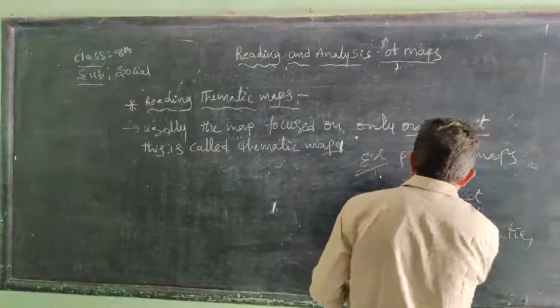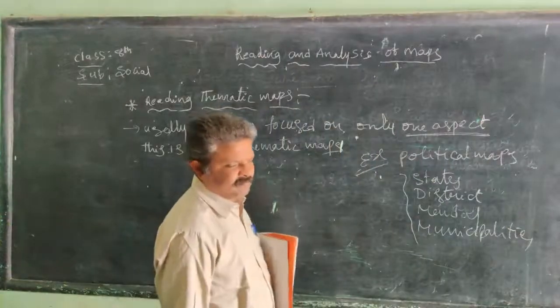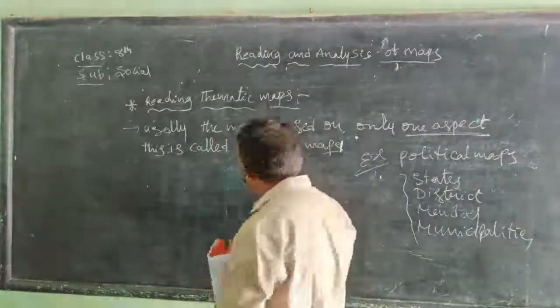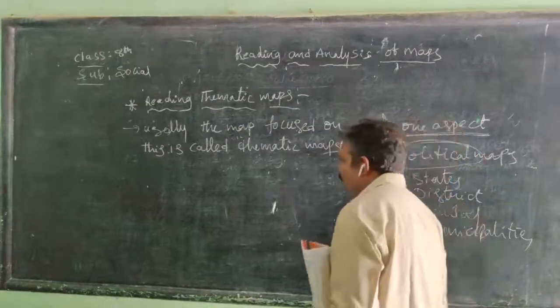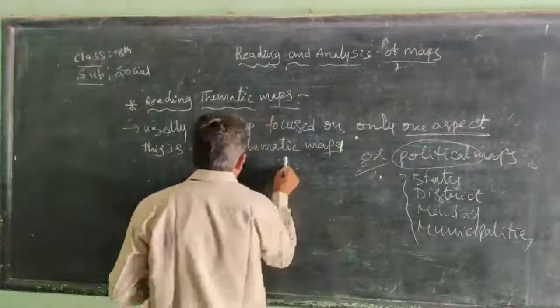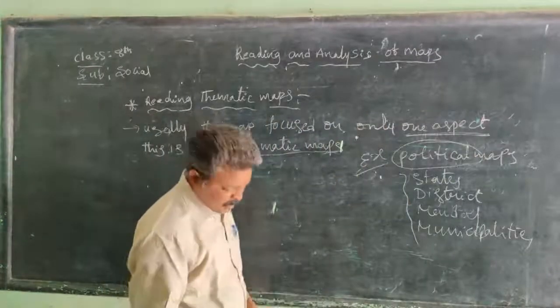So these are examples of thematic maps focused on only political aspects. That's why we call these thematic maps.